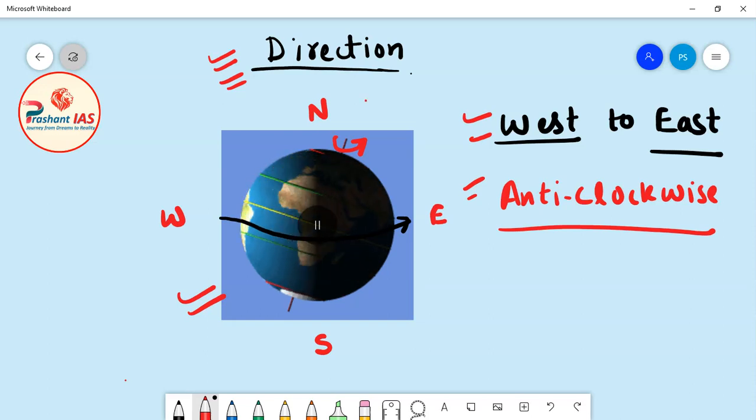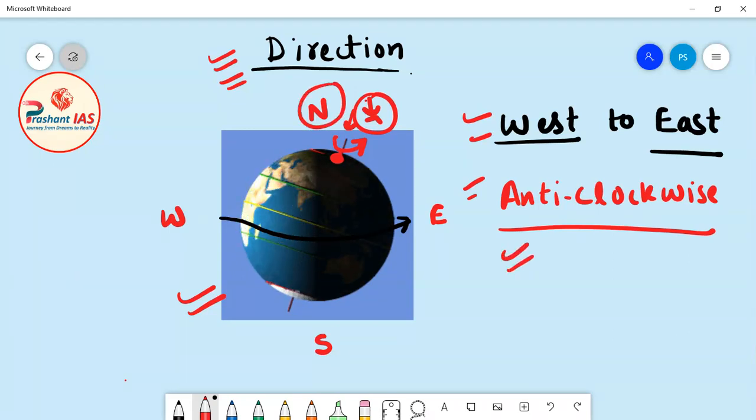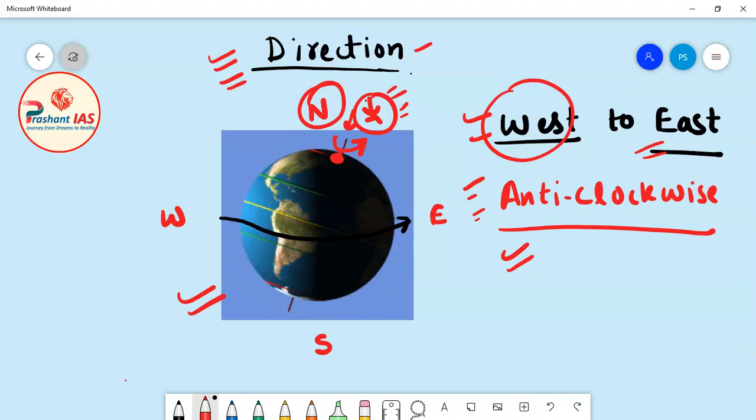When you see the Earth from the North Pole, let's suppose you are standing on the North Pole, or a person is in the air above the North Pole, and you see the Earth from above, then you can clearly see that the Earth moves in anti-clockwise direction. Or we can also say that it rotates from west to east. So this is all about the direction of rotation of Earth.